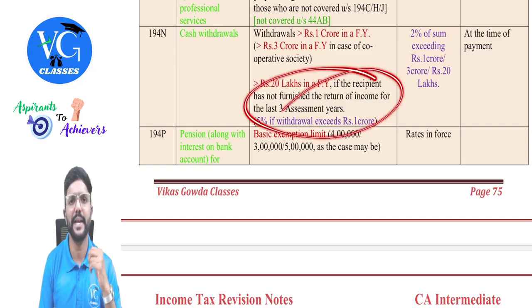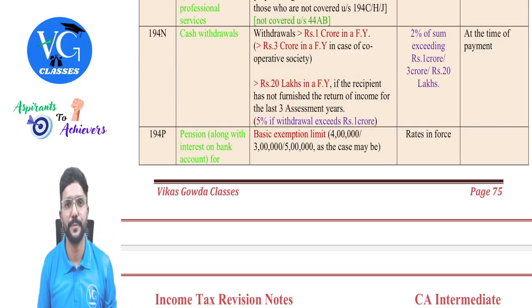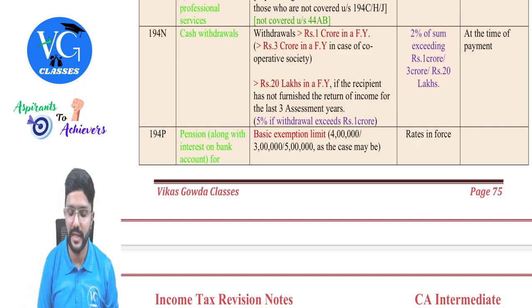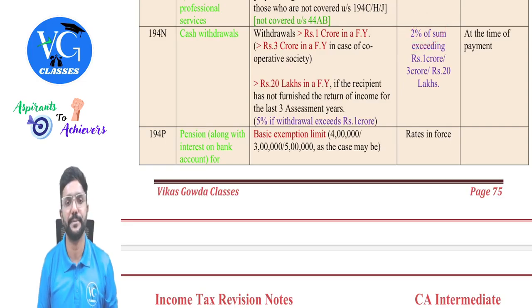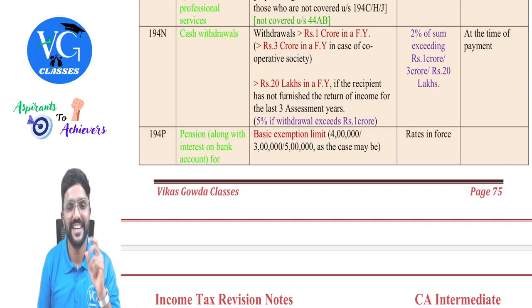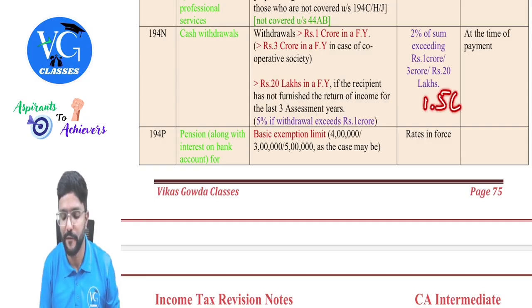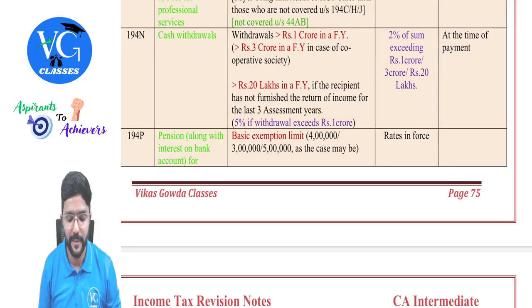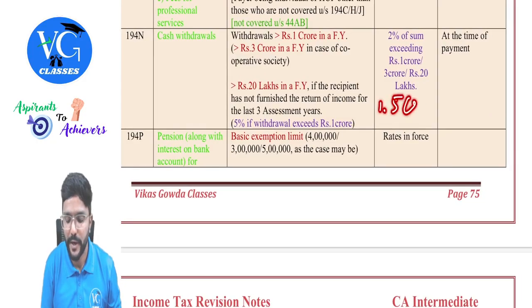Assume I am covered here and I am withdrawing 50 lakh from my bank account. In excess of 20 lakh, how much is there? 30 lakh. On 30 lakh, 2% TDS would be deducted. Now what if I am covered here and I am withdrawing more than 1 crore? Assume I am withdrawing 1.5 crore. Take 1 crore separately.